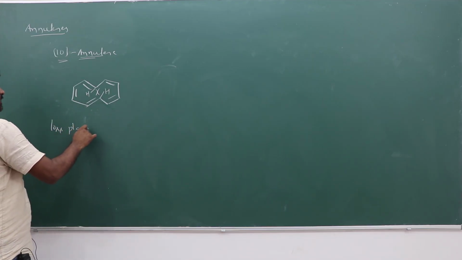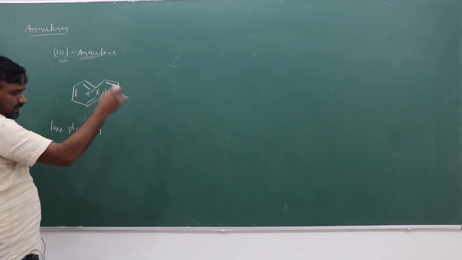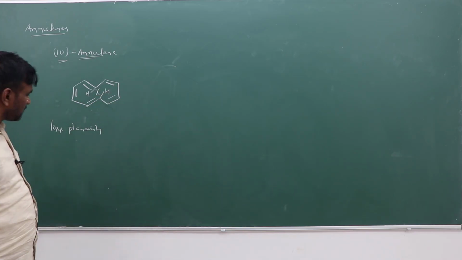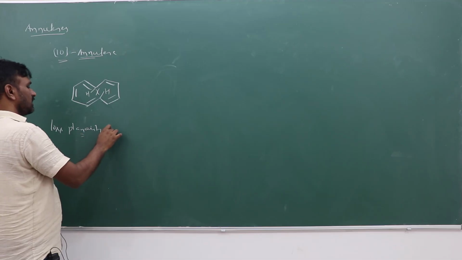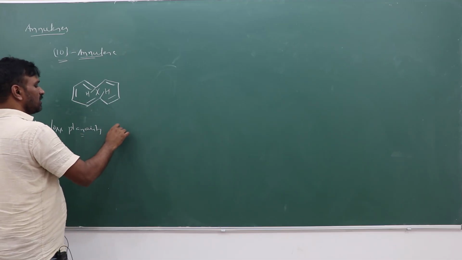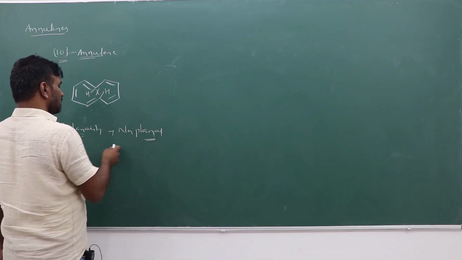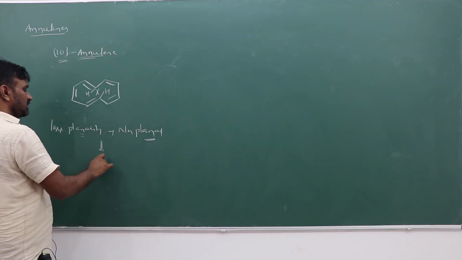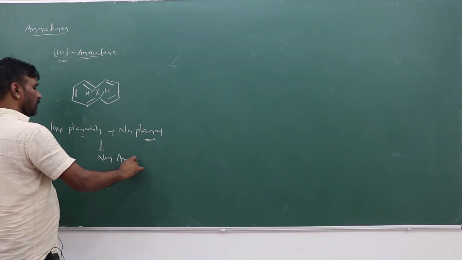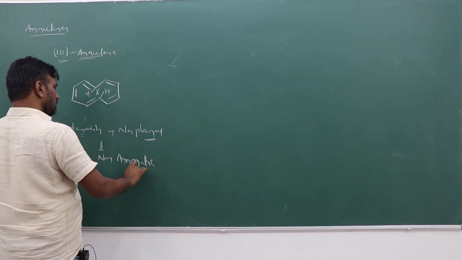That means in the 3 isomeric forms, all of them have loss of planarity, so they are non-planar. If it is non-planar, it is immediately considered non-aromatic.